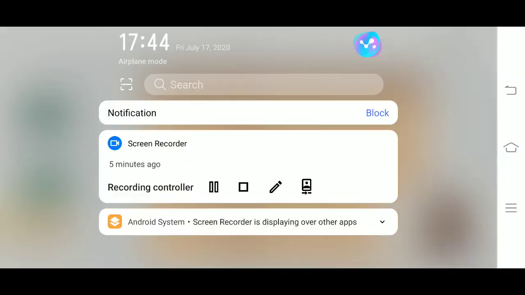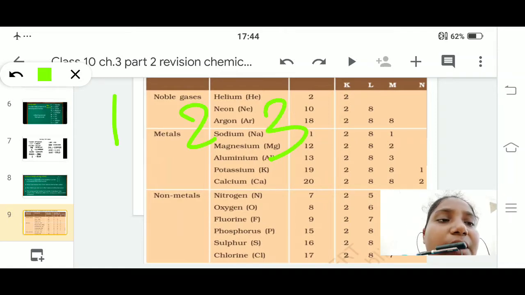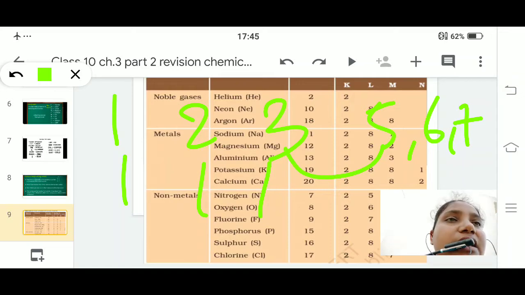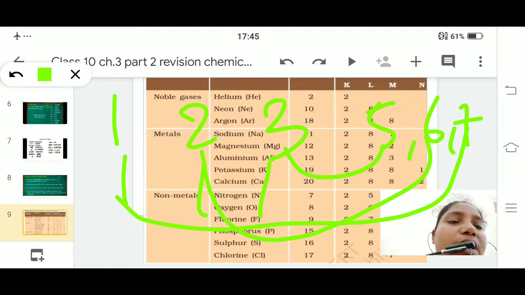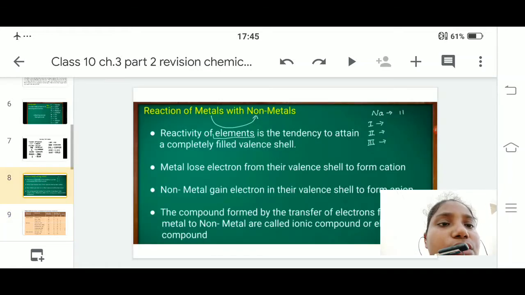Suppose the outermost shell has 1, 2 or 3 electrons, I can donate them to other elements which have 6, 7 or 8. If it has 5, it requires 3 electrons to complete the octet. If it has 6, it requires 2 electrons to complete the octet of 8. If it has 7, it requires 1 to make it 8. So to complete the octet rule, we are going to use this.